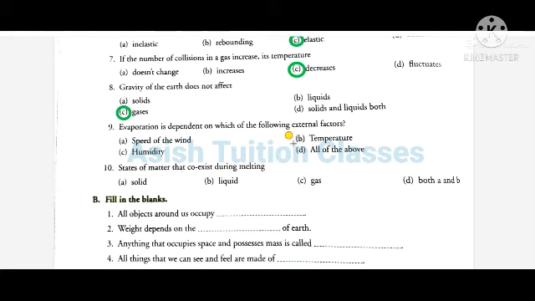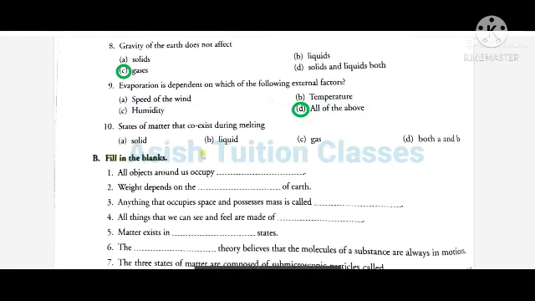Number 10. The states of matter that coexist during melting. Melting means solid to liquid. A. Solid, B. liquid, C. gases, D. both A and B. That means solid and liquid. Answer will be both A and B, solid and liquid.